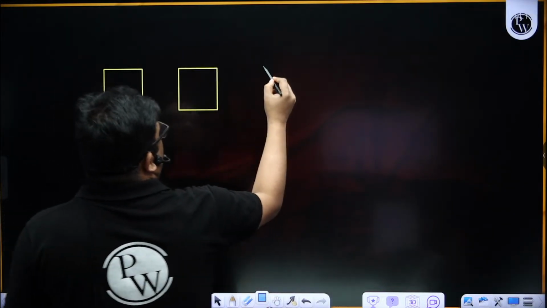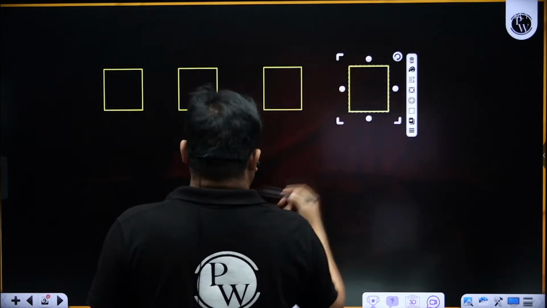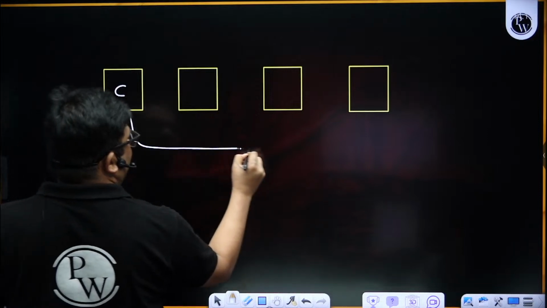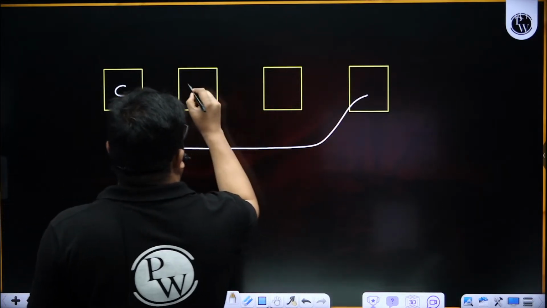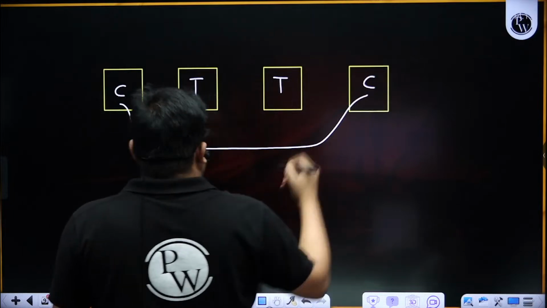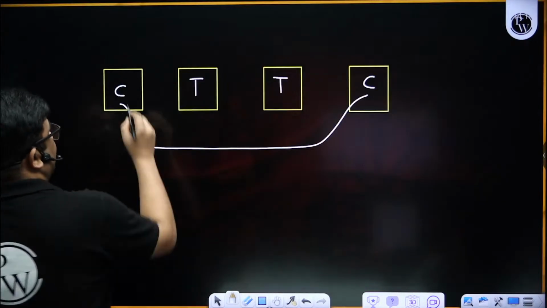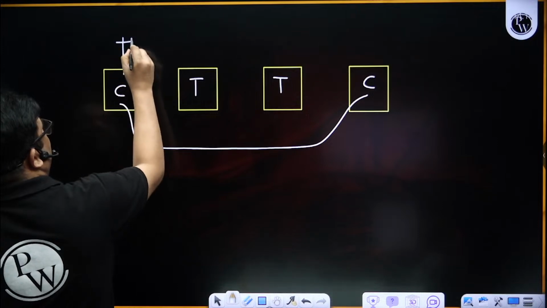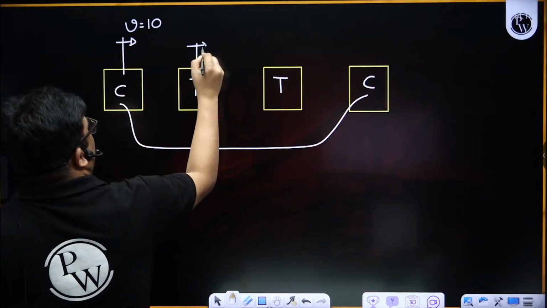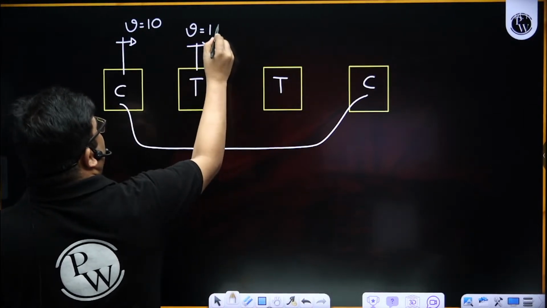During the overtaking operation, this car will leave its lane, overtake the truck and come back to the original lane. Now the car has reduced its speed to that of the truck, so both are traveling at 10. Obviously both will travel at the same speed.